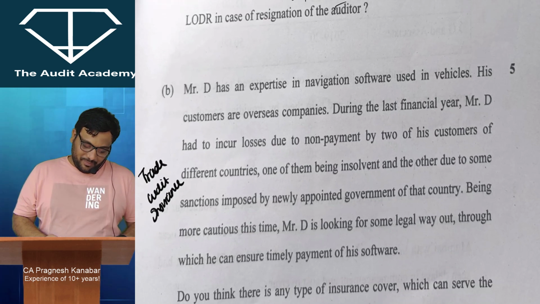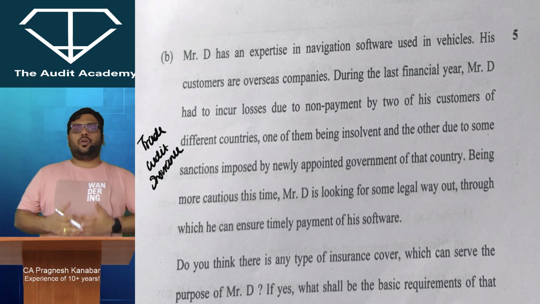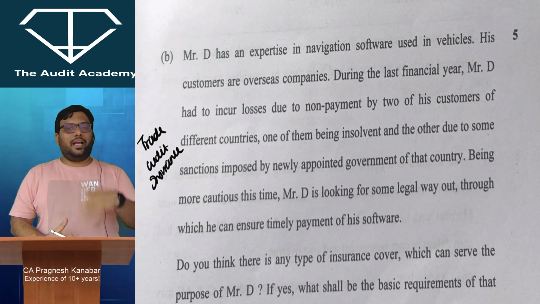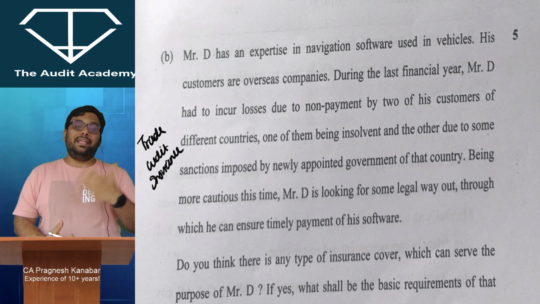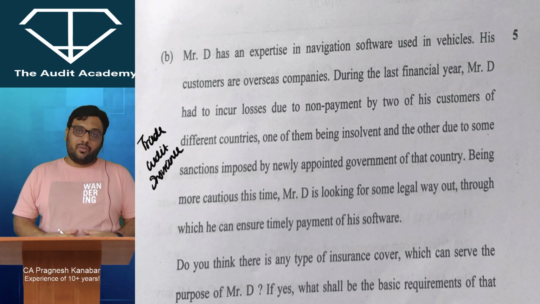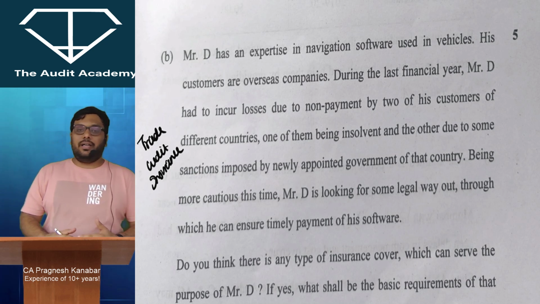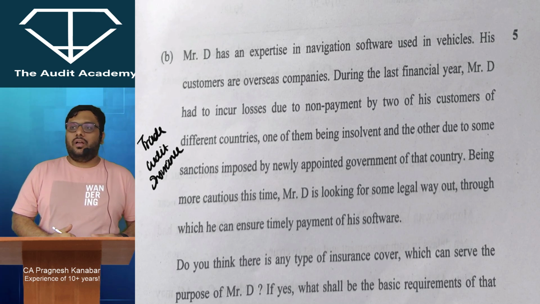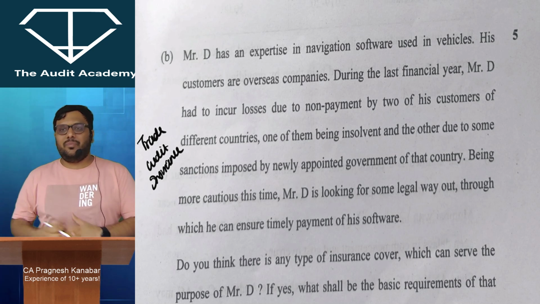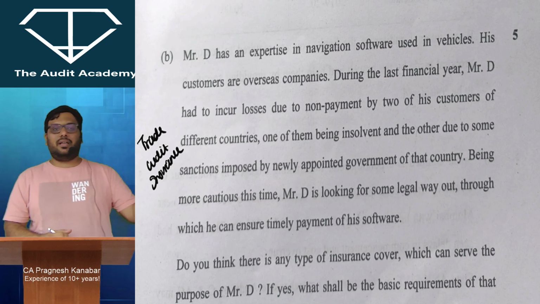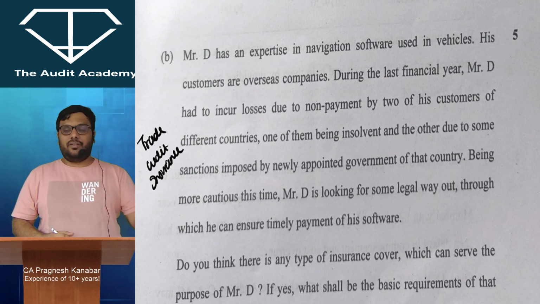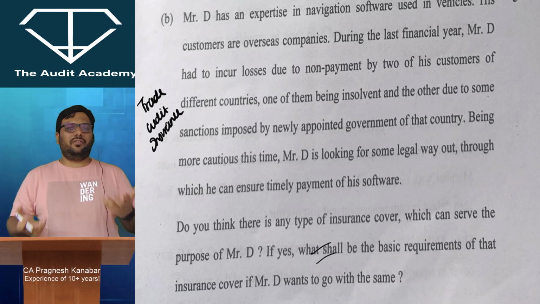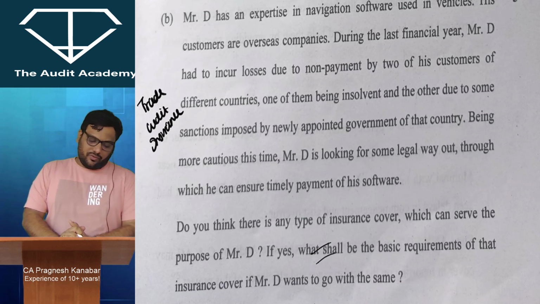Question number 4B. Again, students say insurance we don't want to do, we don't want to do, but for audit of insurance, I asked students just to do the module questions at the end of the day. So this was a very basic question on trade credit insurance, that is securing yourself against the risk of doubtful debts. Domestic cover when there are domestic buyers, export cover and other cover when there are foreign buyers outside the country, and what are the basic requirements of that product. Very repeatedly asked, and it is a module question also in case of audit of insurance.